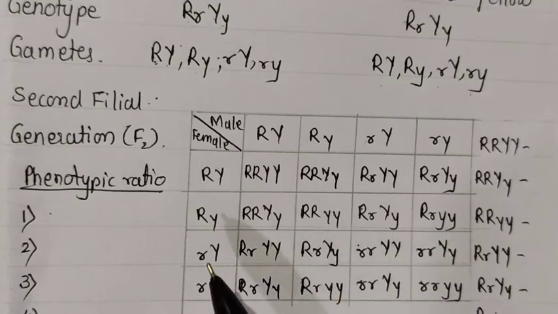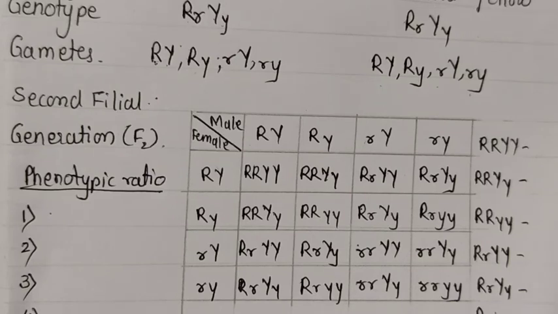So you can also do it. First I just showed, the remaining ones you can do like this only. Now after doing this we can find out the phenotypic ratio and the genotypic ratio. Phenotypic ratio means the possibilities. Here what are the possibilities that can be there in this generation.